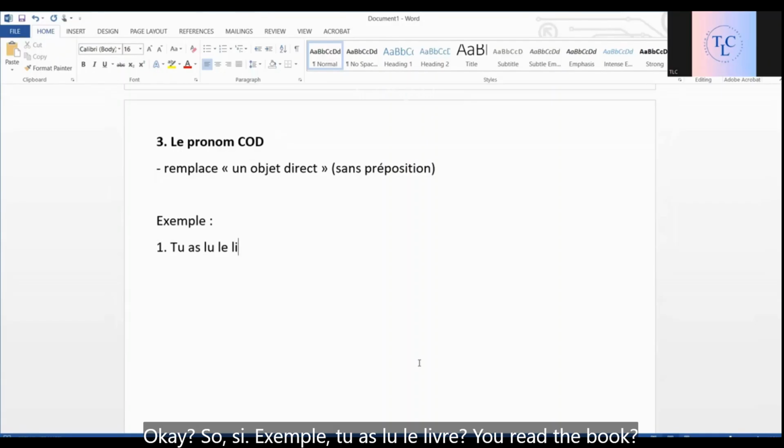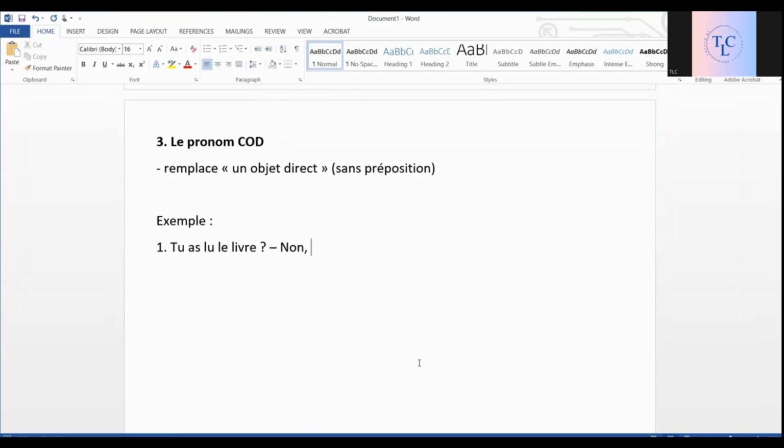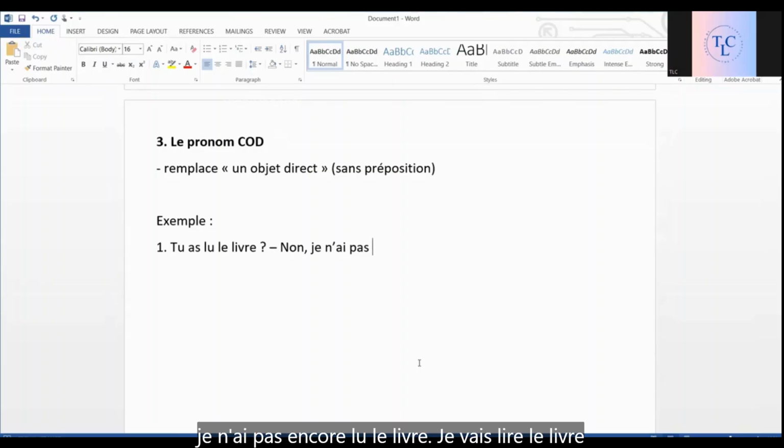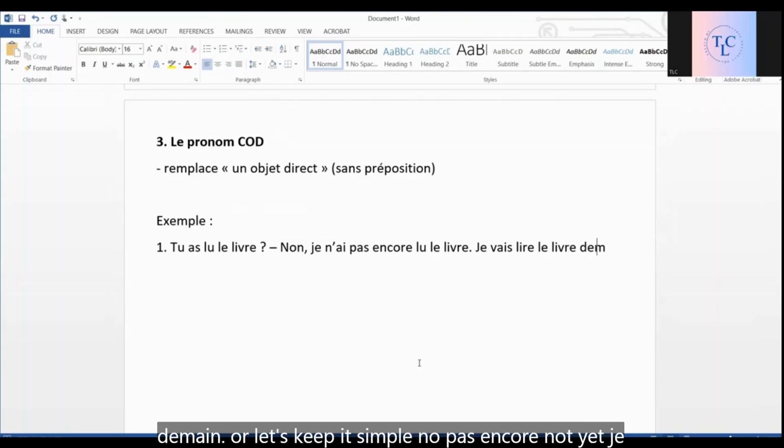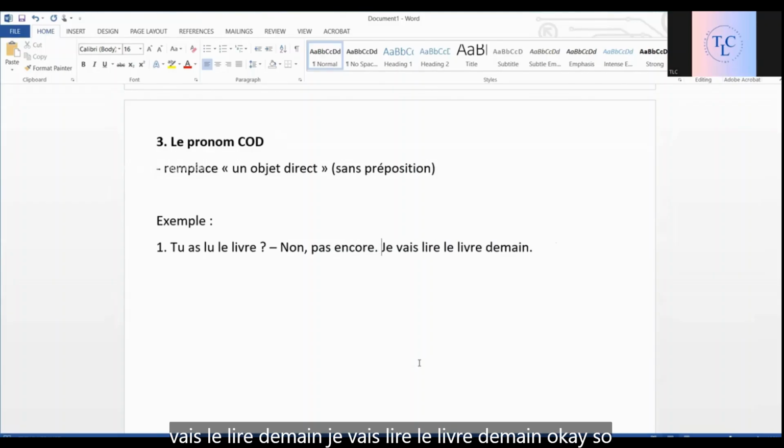Tu as lu le livre? You read the book? No. Je n'ai pas encore lu le livre. Je vais lire le livre demain. Or, let's keep it simple. Non, pas encore, not yet. Je vais le lire demain. Je vais lire le livre demain.